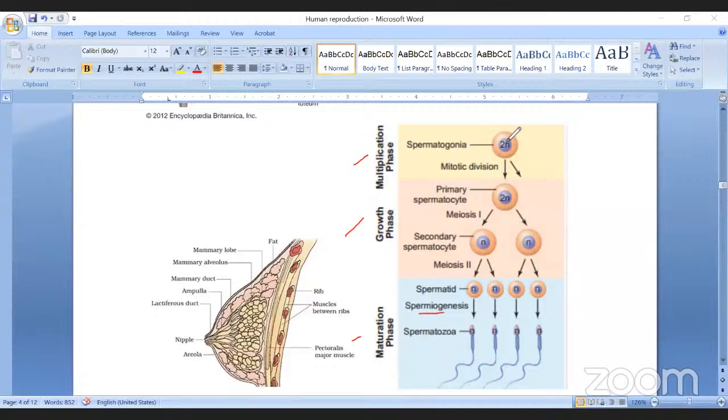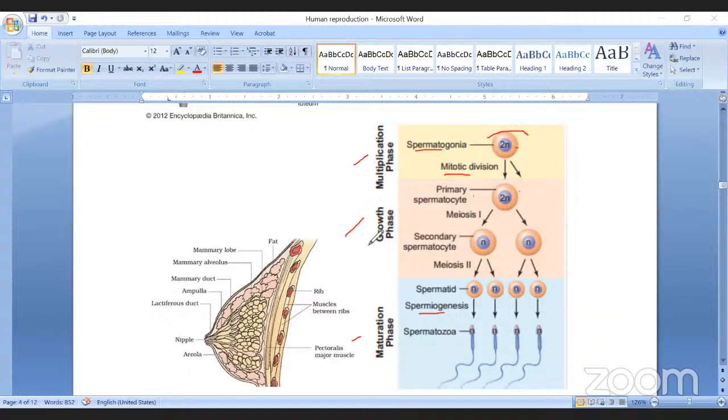During multiplication, what happens in the testes? There are germinal cells. They are called germinal cells, and they produce spermatogonia. It is diploid in nature. So this spermatogonia undergoes mitosis and produces a number of spermatogonia. From only one spermatogonium, many spermatogonia are produced by mitosis.